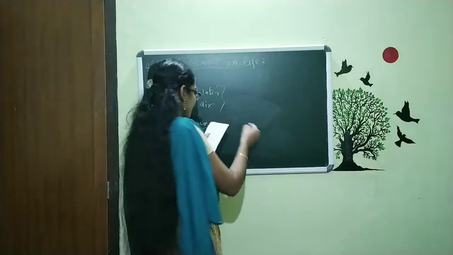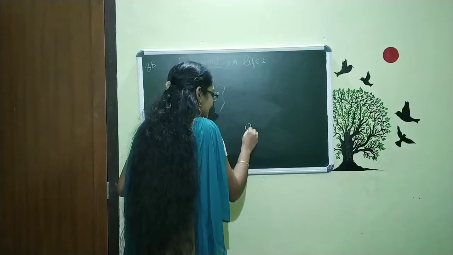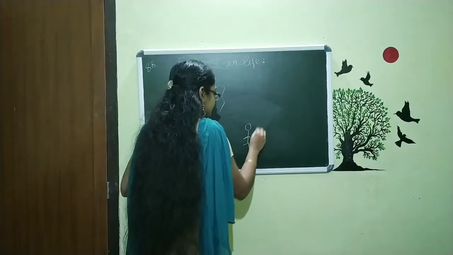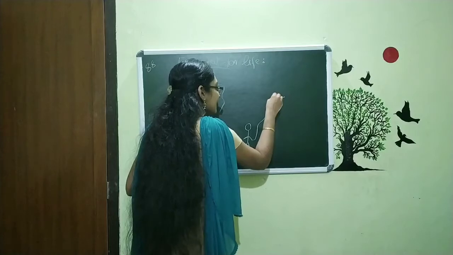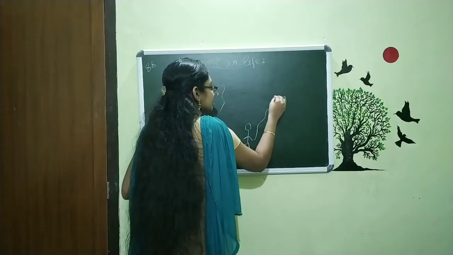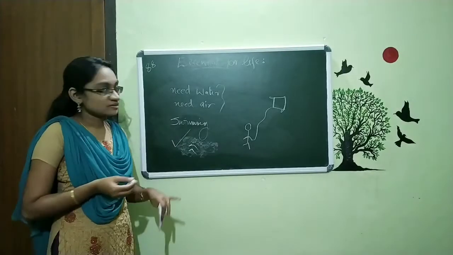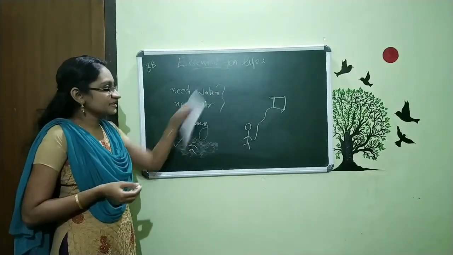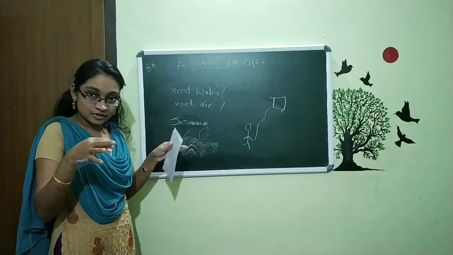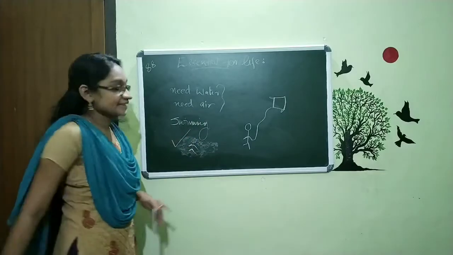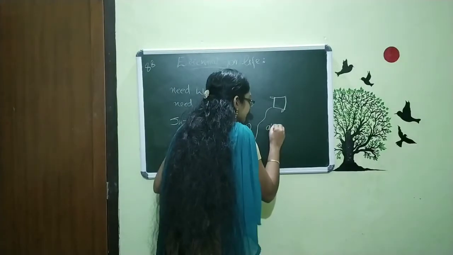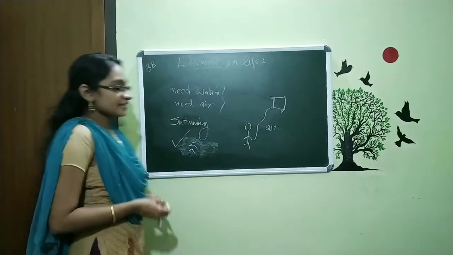And the next example is this. One child is playing with one kite. Here what is needed? Does the kite need water to fly? No, it needs air. So for this it needs air.